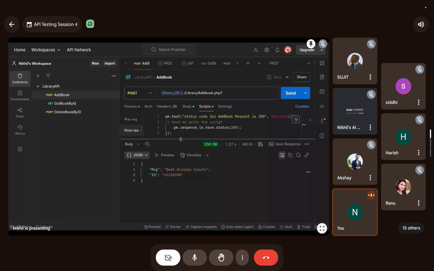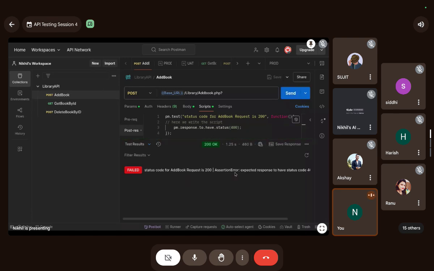Wait, this should be the body. And do you see the option of test results here? Do you see my test has passed and it shows the name of my test? Status code for add book is 200. Let me change this to 400, and this test should fail. See, it failed. And it also tells you the assertion error: expected response to have status code 400 but got 200.